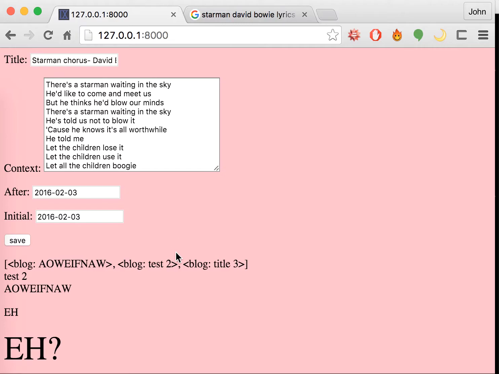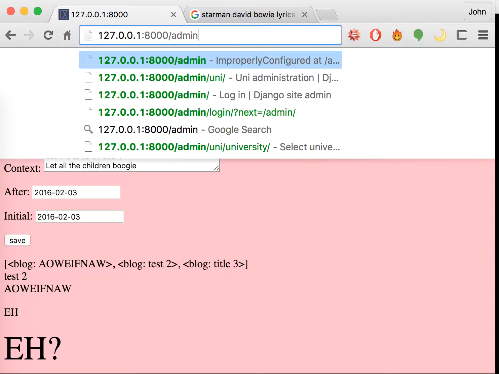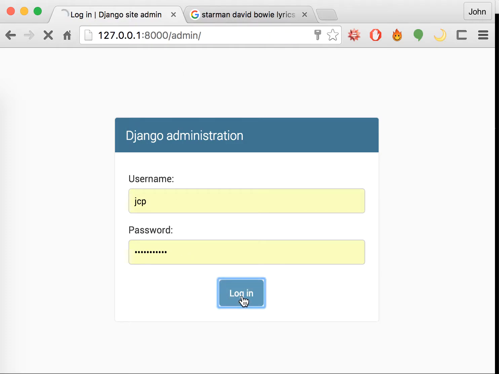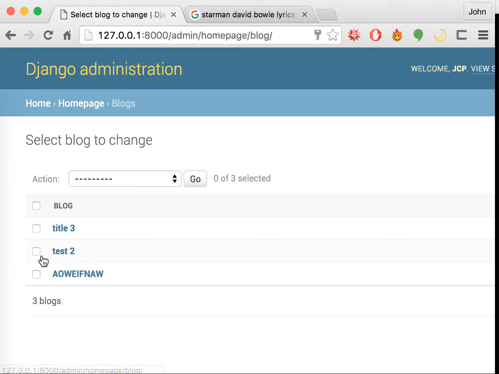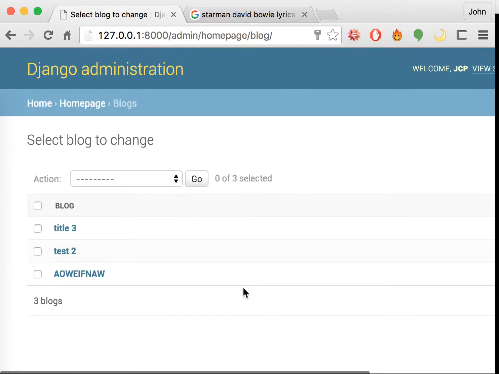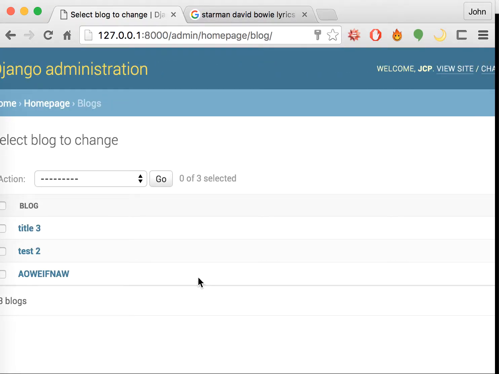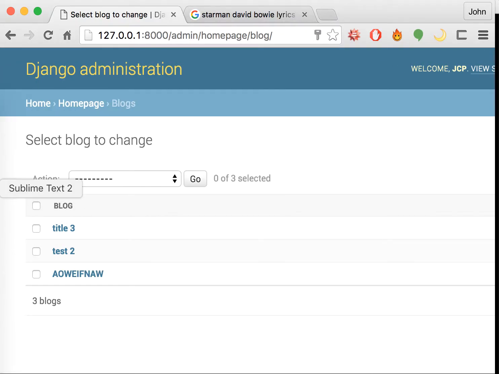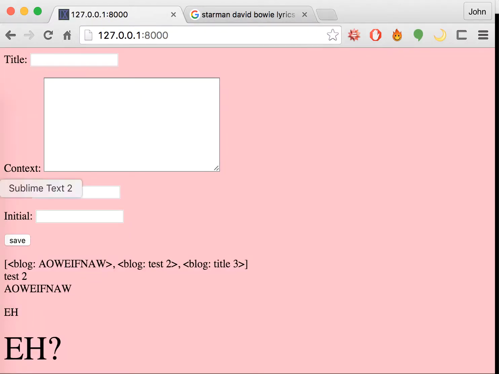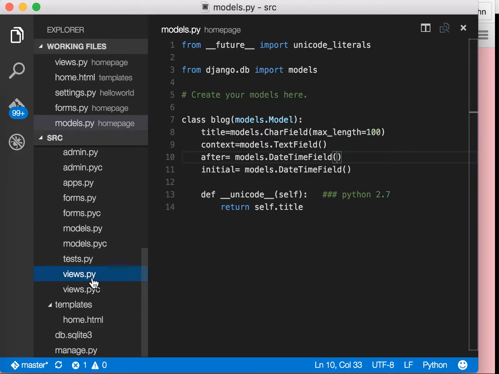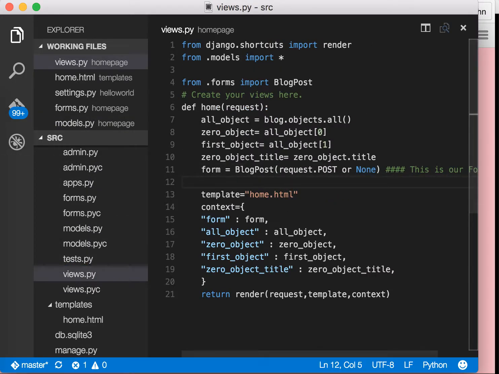And the way you're going to check that is by going into your admin. Okay, so I'm going to go in and go to logs. Oops, it looks like nothing is there. Let's see what is happening. Oh, I know what's happening. That is because in our views.py, we actually didn't make a save line, we didn't create any save line, okay? So let's create a save line in our views.py.